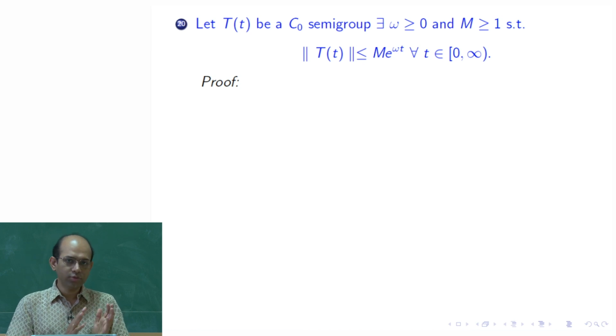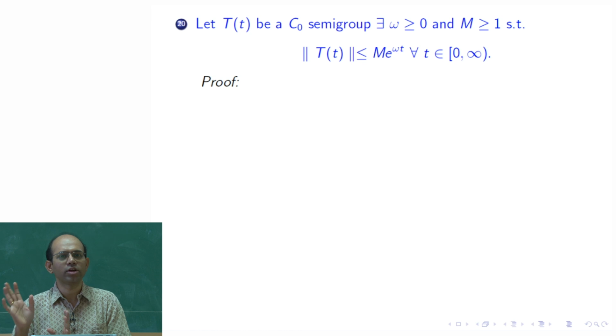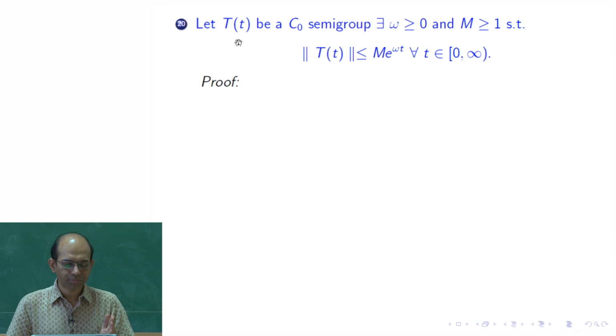For a uniformly continuous semigroup, we got a characterization: it is nothing but e to the power of t times A for some A, and that A would be the infinitesimal generator, and also a bounded linear operator. However, when we choose T(t) from a larger class, just a C0 semigroup, can I say something similar? Of course, that particular statement is false here, but one can get something similar.